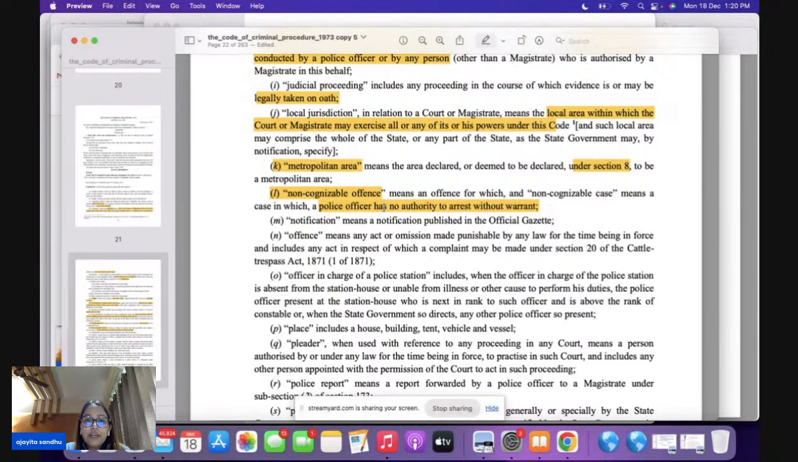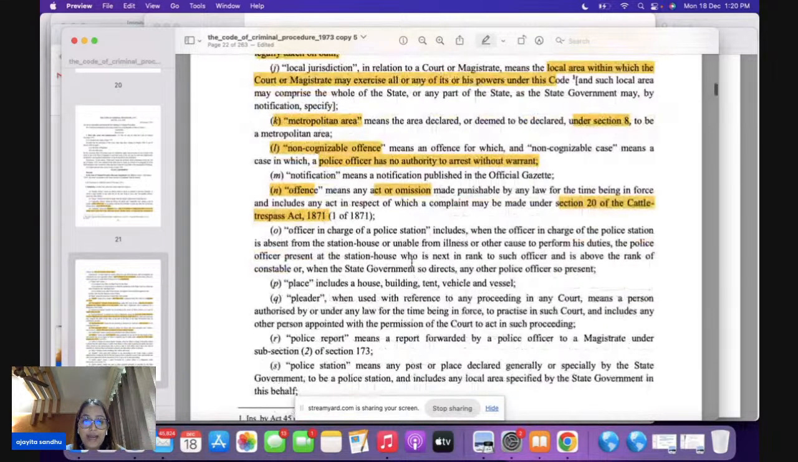Speaking of Section 2N, this is very important. What is offense? Now, offense can be any act, it can be any omission which is punishable by law. Now, this is very important. And in this regard, please underline, it can be a complaint under Section 20 of the Cattle Trespass Act of 1871 also. So, in offense, it can be an act plus it can be Section 20 of the Cattle Trespass Act.